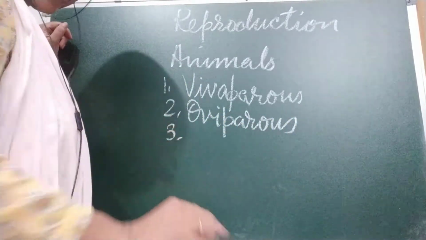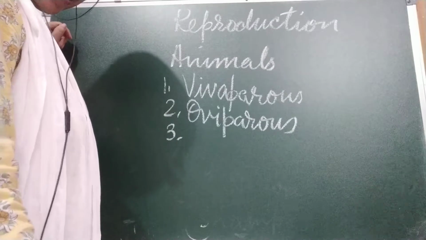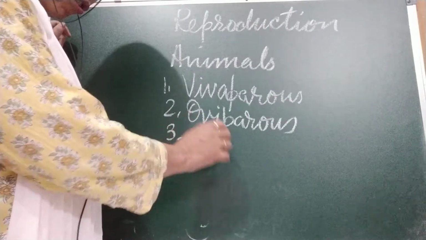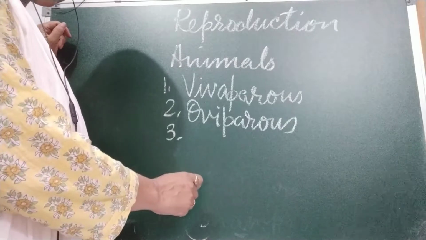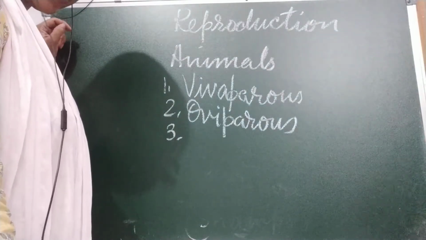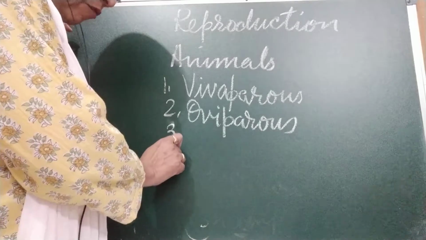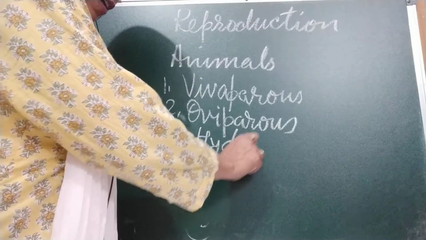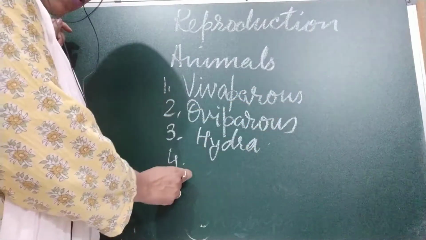Third is like hydra. The outgrowth takes place and the offspring grows out of the parent's body, like budding we can say also.